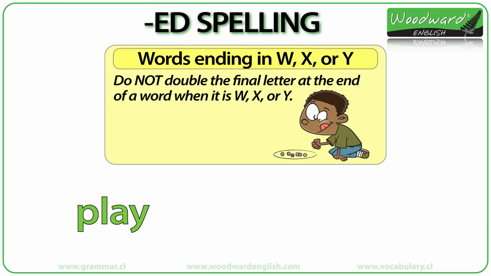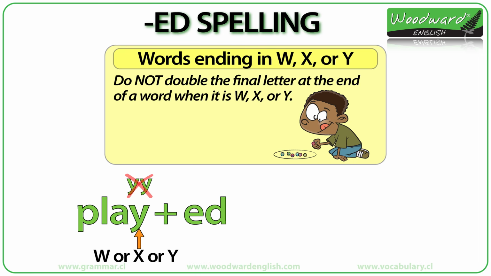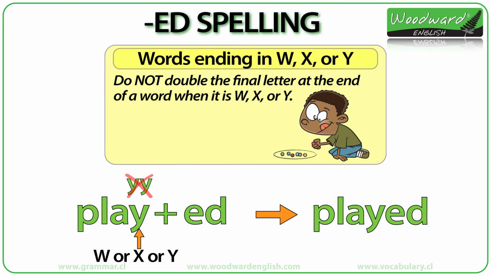For example, the verb play is a verb that ends in a consonant, L, a vowel, A, and a consonant, Y. But since the final consonant is a Y, we do not double that letter. What do we do? We just add ED to the end. So play becomes played. We do not write two Y's.